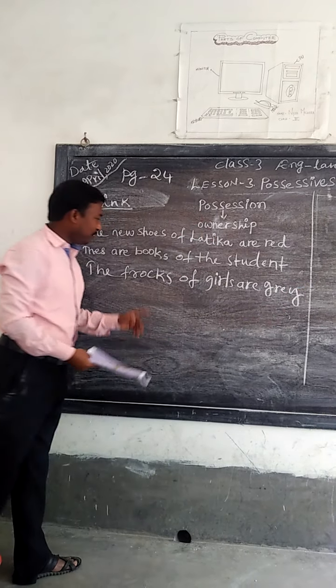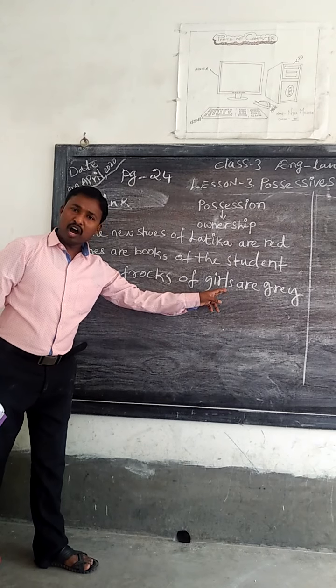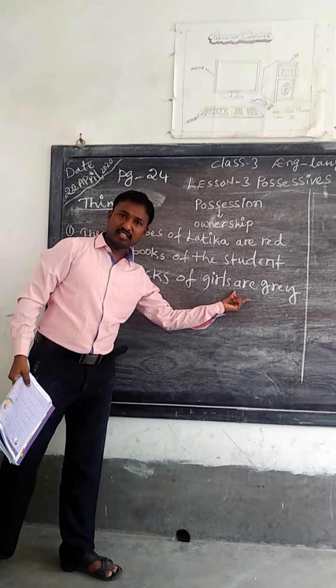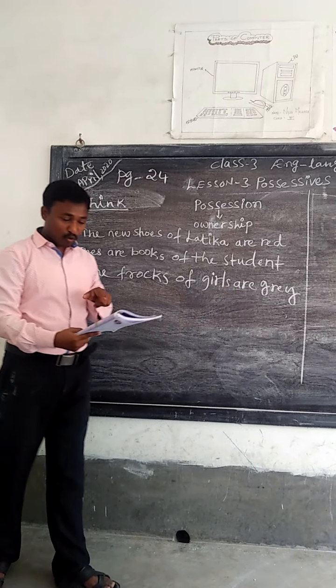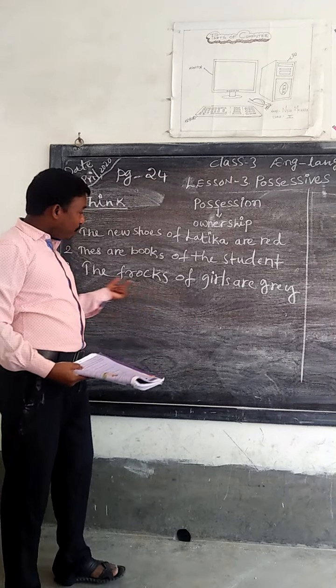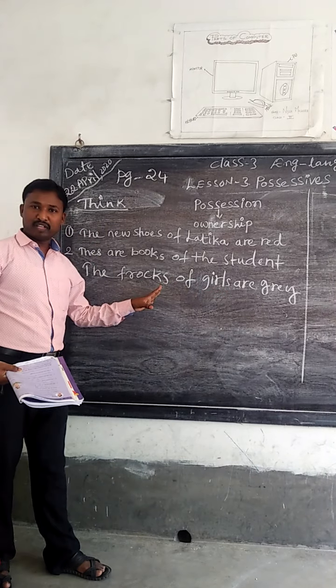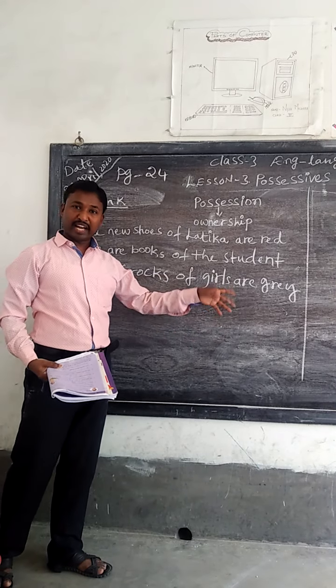Here we are writing without an apostrophe, in the possessive way. In the question an apostrophe is there, but whenever we write in the possessive way, no apostrophe will come. Without changing the meaning, we are writing.